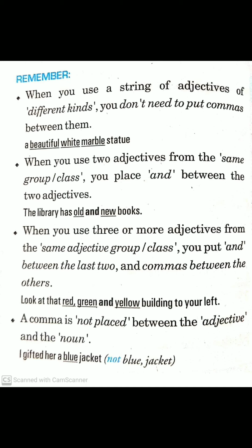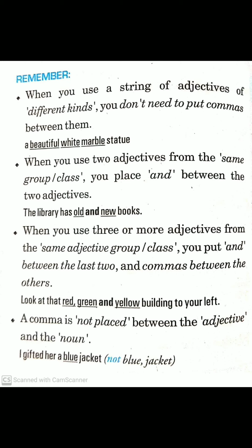When we use two adjectives from the same group or class, you place and between the two adjectives. Same group means, for example, the library has old and new books. We are talking about books, so we put an and between these two adjectives which talk about the same group, the same class, that is books: old and new books.